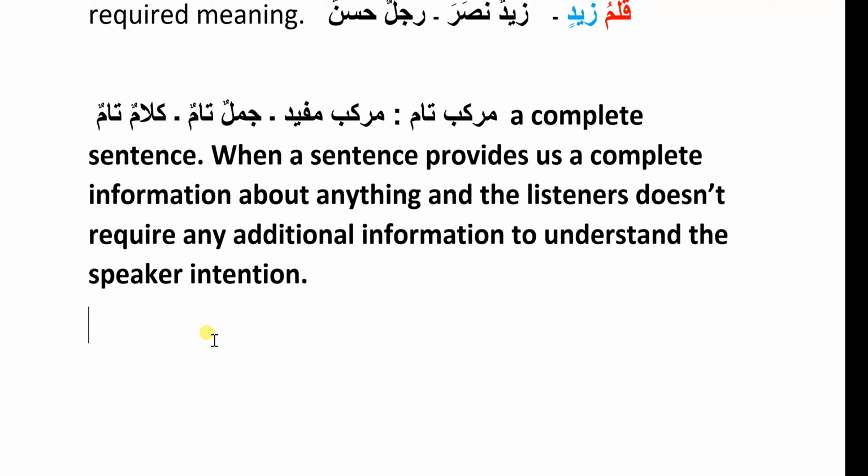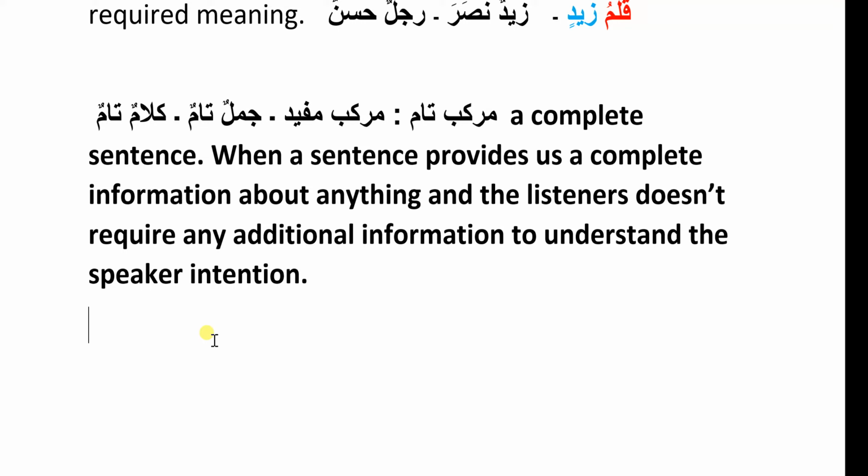Let me give you the example here. You can just ignore this also if you're not able to understand anything. For now, just remember any sentence which gives you a complete information about anything and you do not get confused or mixed or need any additional information about that thing, that sentence is complete for you.